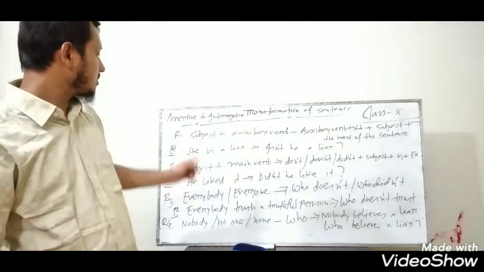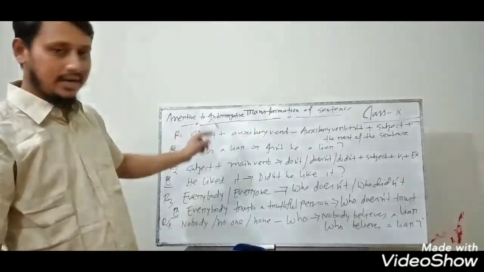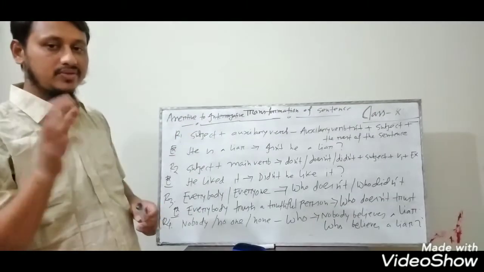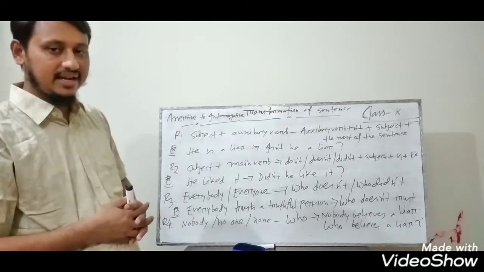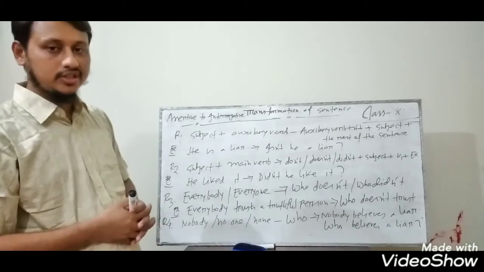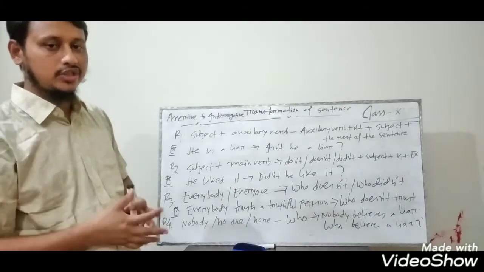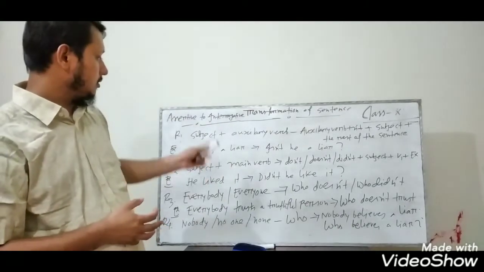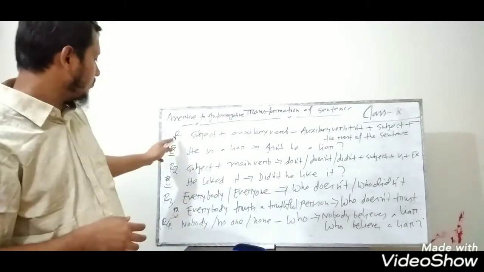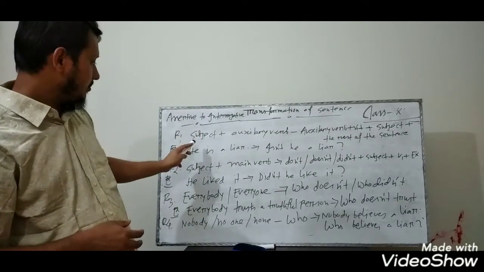Now I am going to discuss assertive to interrogative. Okay, there are two kinds of assertive sentence, affirmative and negative. Interrogative sentence means it expresses a question. For making a question, this is called an interrogative sentence. So now, rule number 1 from assertive to interrogative.